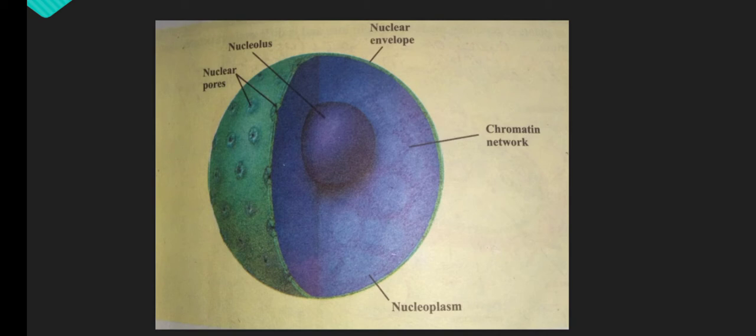Now we discuss inner membrane. Inner membrane encloses the nuclear content. Inner membrane contains certain pores or points. These pores are called nuclear pores. Through nuclear pores, the transfer of material from one cell to another cell takes place.